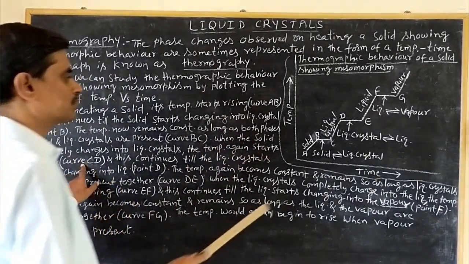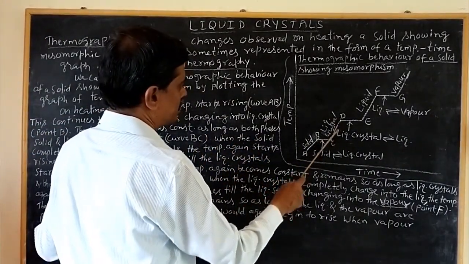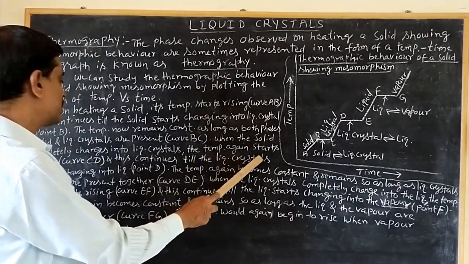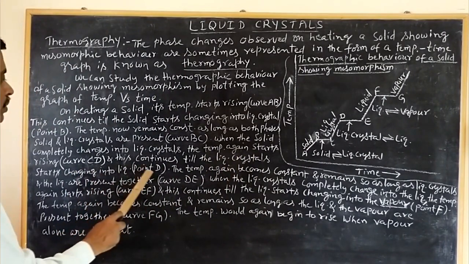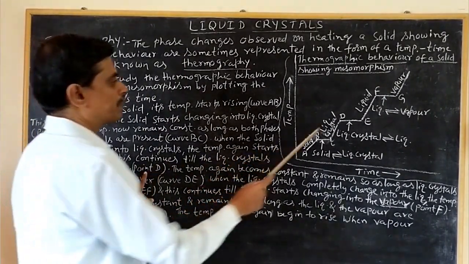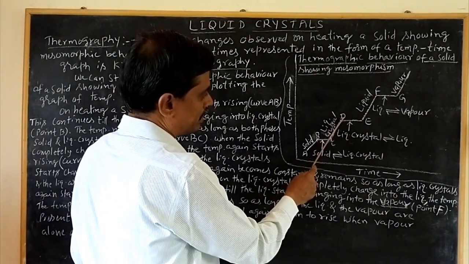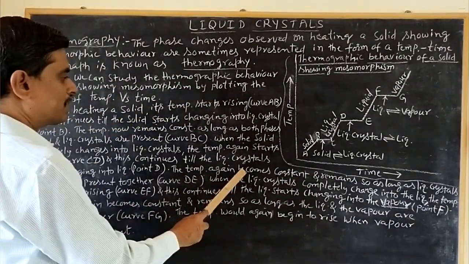So you see that curve CD here, the temperature rises, and this continues until the liquid crystals start changing into liquid. That is at point D. At point D, the liquid crystals are converted into the liquid. The temperature again becomes constant.